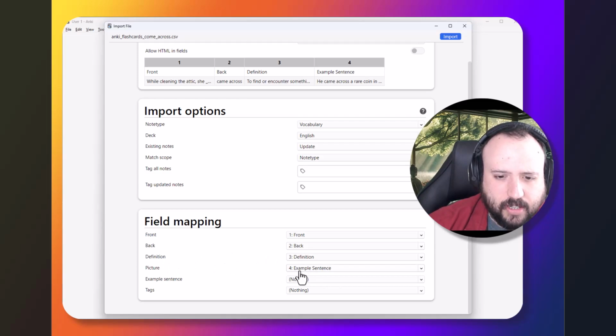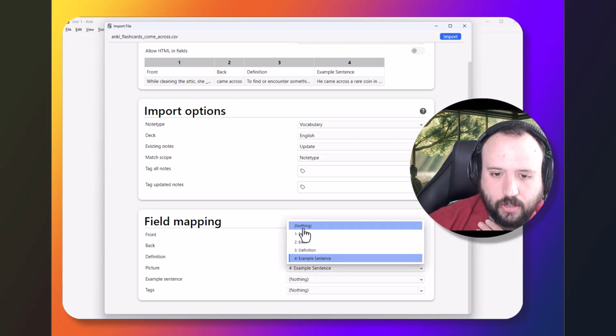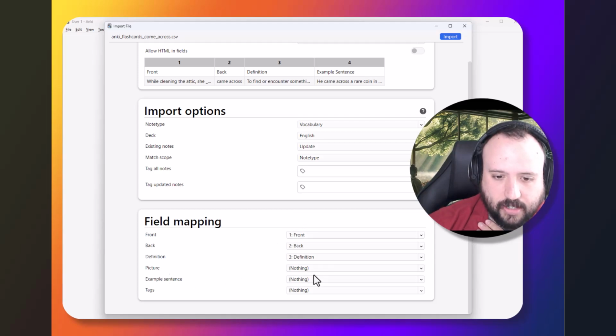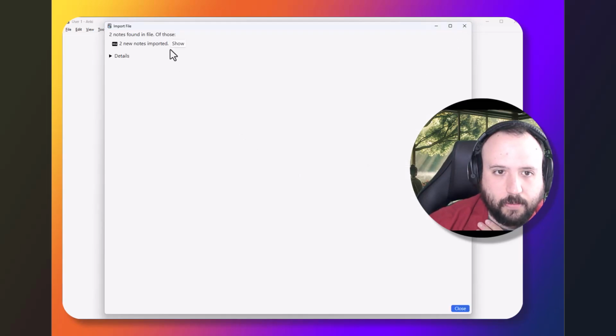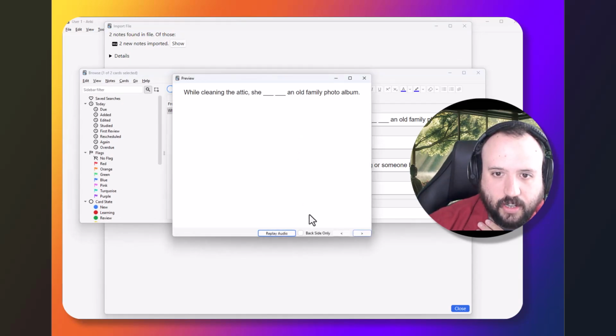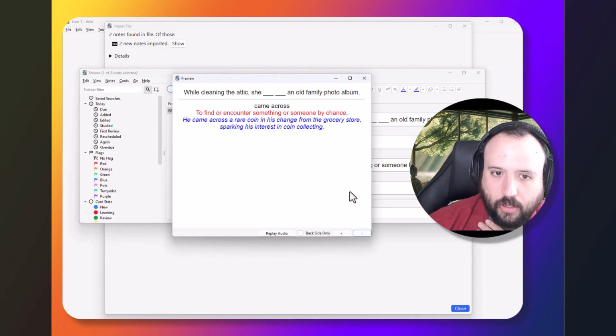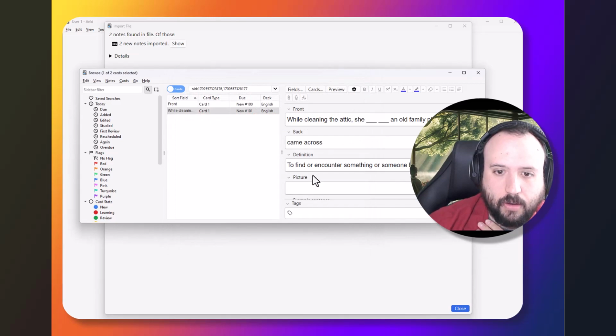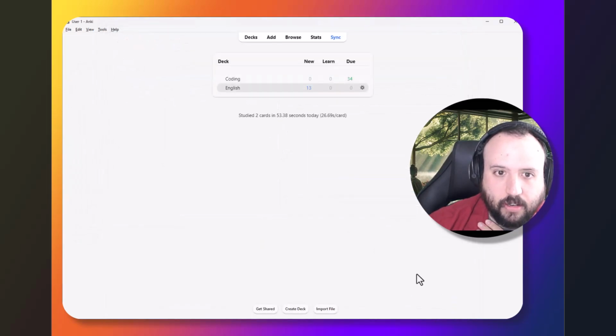But you can see it's made a slight mistake because actually I'm going to add later on my own picture. So I'm going to select nothing here, and under my example sentence, I'm going to make sure I have example sentence selected. I'm now going to import, and we can actually check that that's worked fine. Okay, so let's preview that flashcard. Wow, look at that. And that's following the same formatting that I created for you. Brilliant. So again, we could add in our own picture here, but if we're happy with that, closed, and that's now imported.